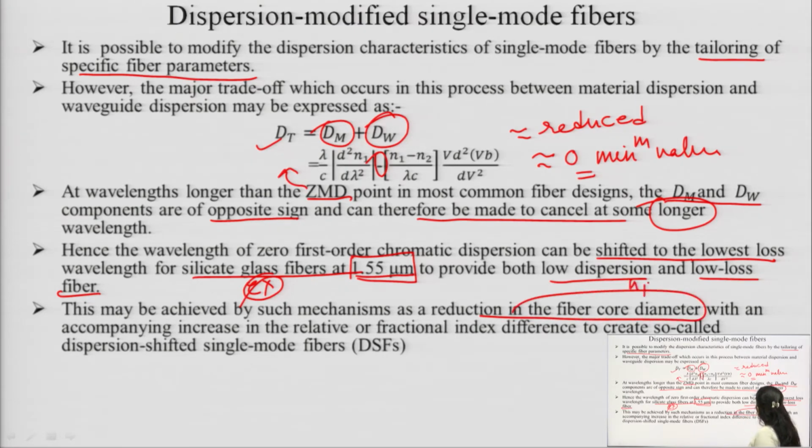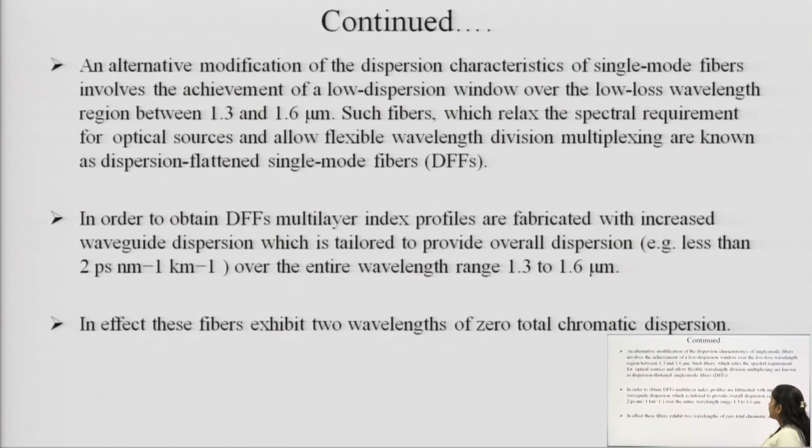That means N1, which exists in the numerator side, has to be reduced with an accompanying increase in the relative or fractional refractive difference, or that is why it is mentioned it is possible in the longer wavelength. Lambda is in the denominator side. So, by changing some of the parameters at this level, we can have the reduced dispersion and we can obtain the dispersion shifted single mode fiber.